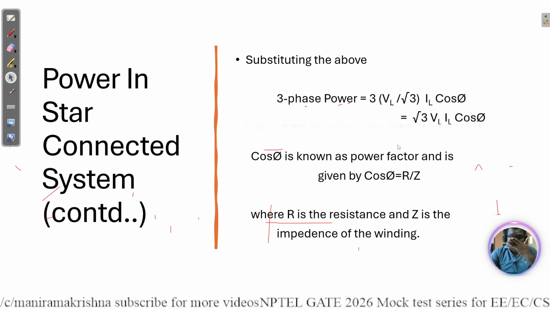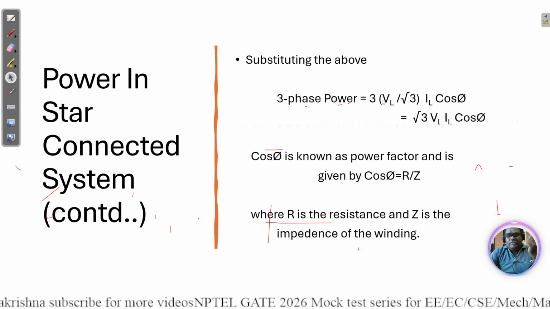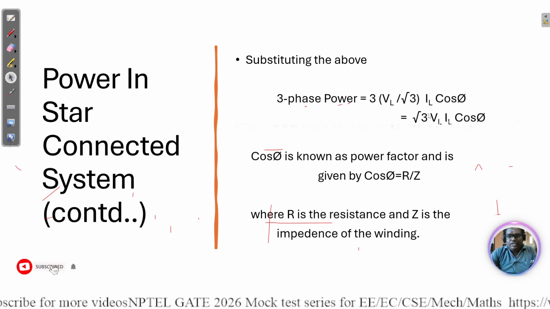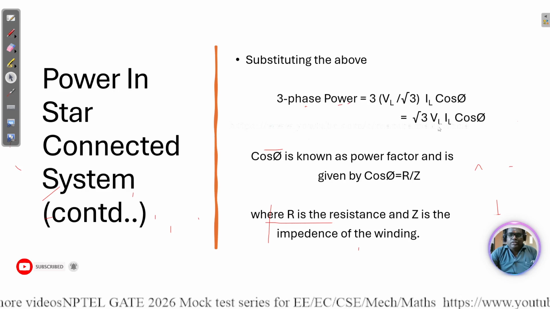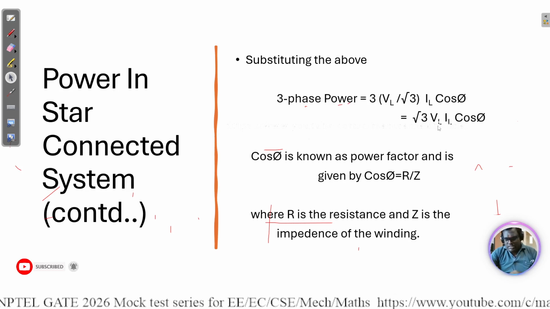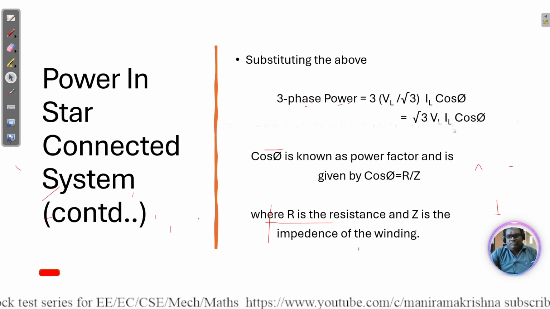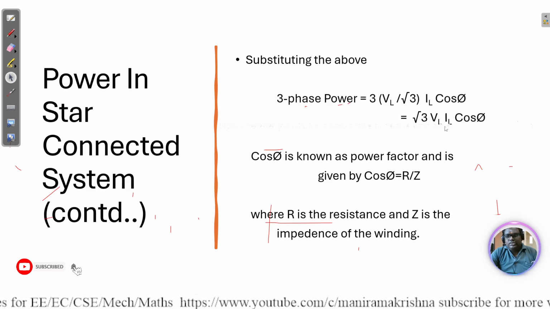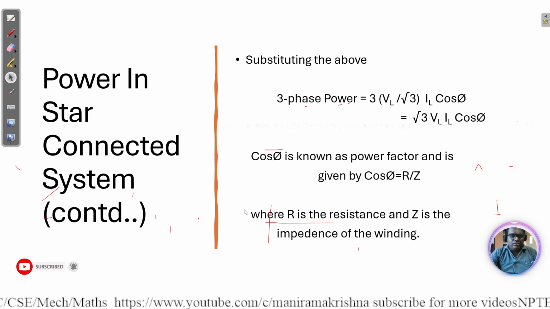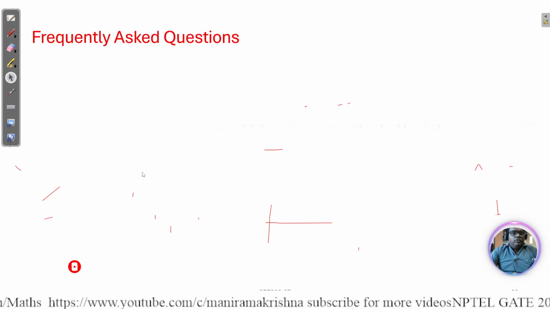So here the three phase power is equal to root 3 VL IL cos phi. We know that VL is the line voltage, IL is the line current, and cos phi is the power factor. Root 3 into VL IL cos phi. These are some questions which are asked.